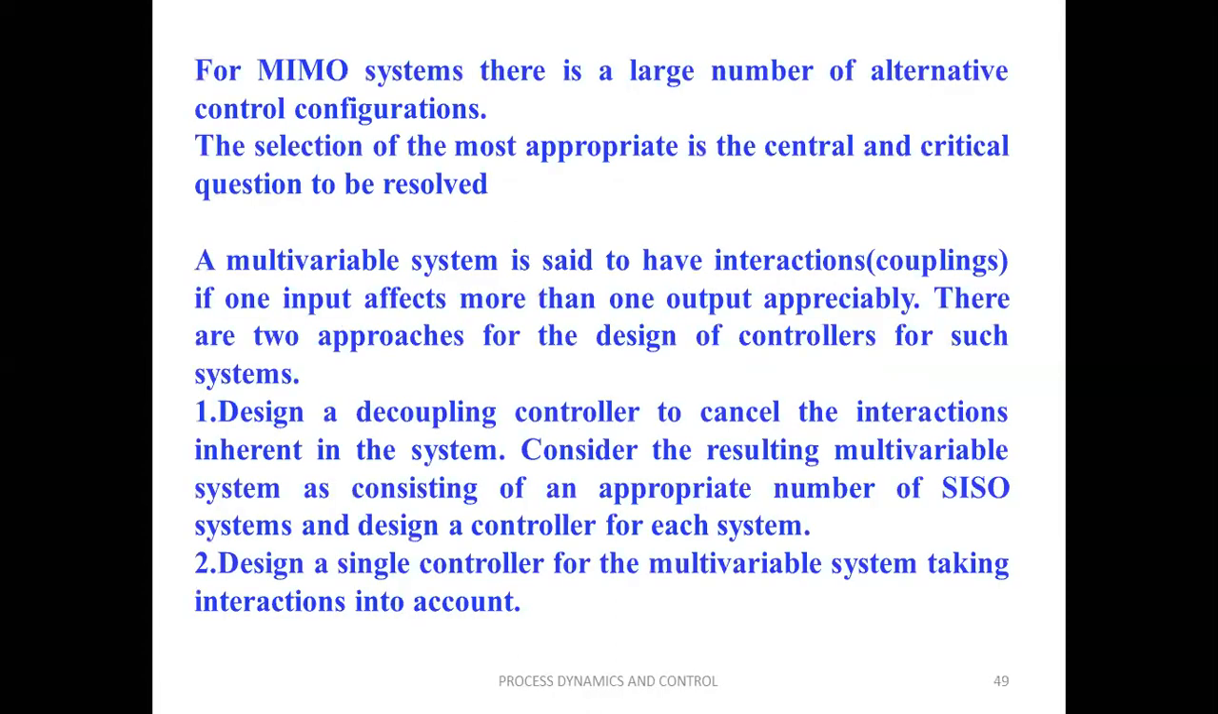So there are two approaches for designing controllers for such systems. You have to design a decoupling controller to cancel interactions which are inherent in the system. So you have to consider the resulting multivariable system as consisting of an appropriate number of single input, single output systems, and you have to design a controller for each system. That means here you have to take the two SISO systems.